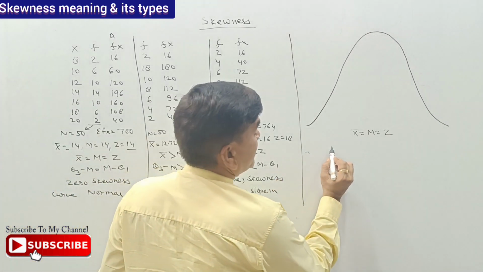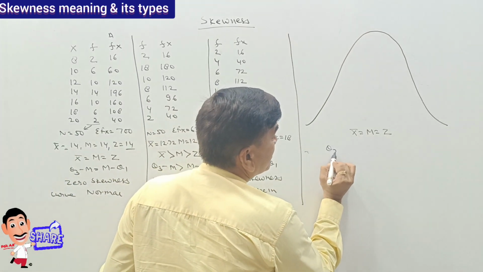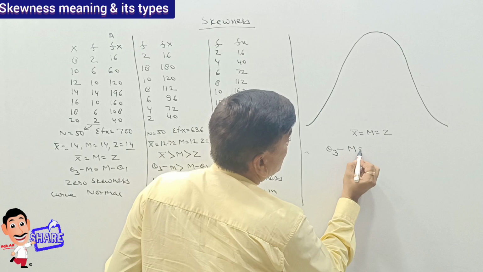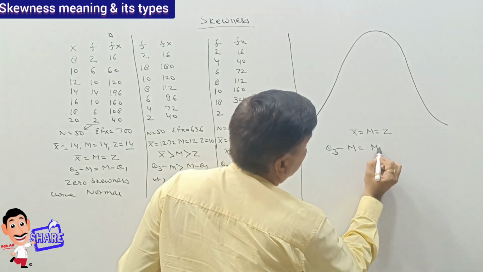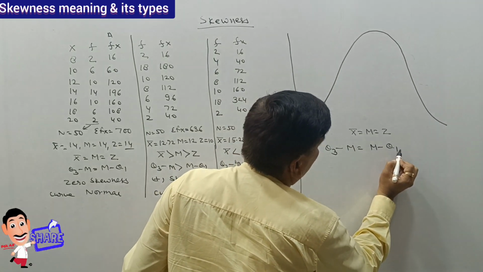In that kind of series, the difference between the third quartile and the median will also equal the difference between the median and the first quartile.